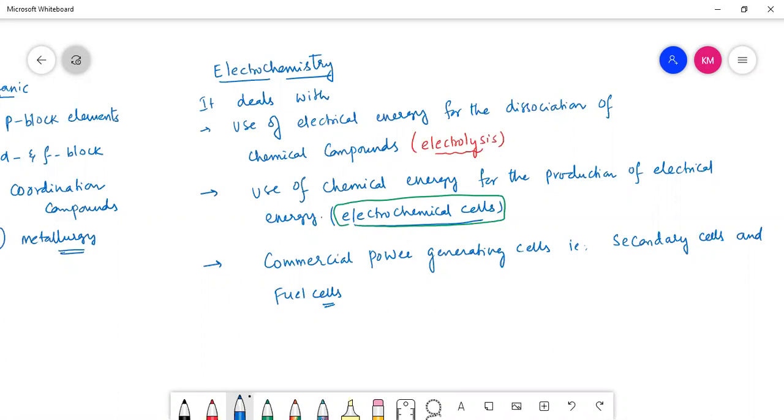That topic is called electrolysis. The second topic is the use of chemical energy for the production of electrical energy: electrochemical cells. The third topic is primary and secondary cells as well as fuel cells, that is, batteries and cells. Overall, three subtopics are there in electrochemistry: electrolysis, electrochemical cells, batteries and fuel cells. This is what we are going to talk about in this chapter. Hope it is clear.